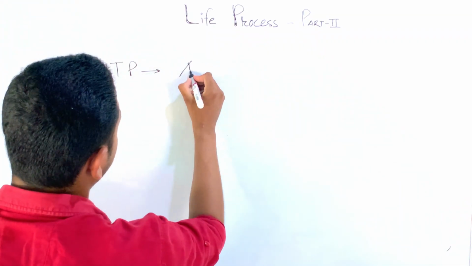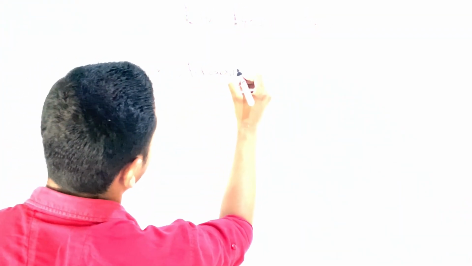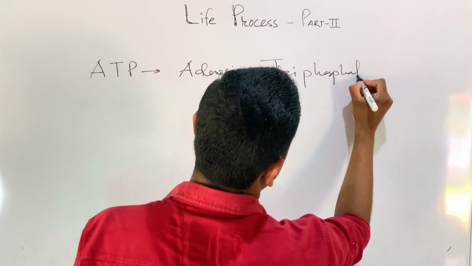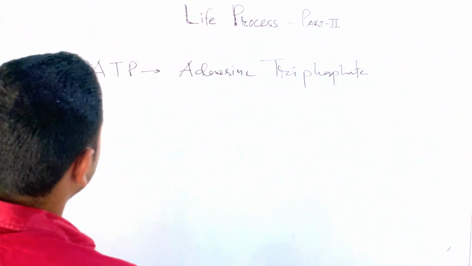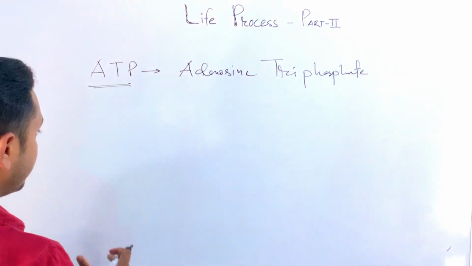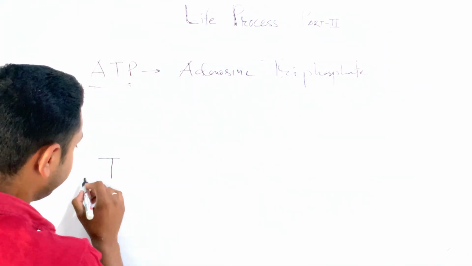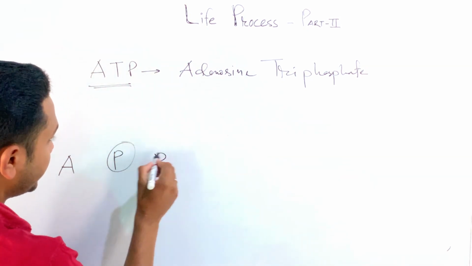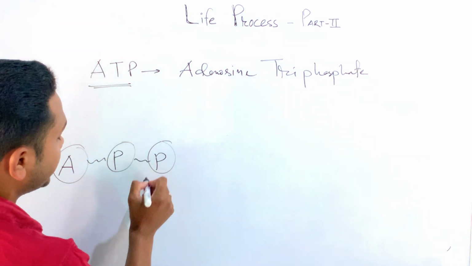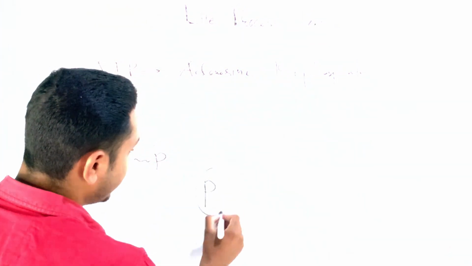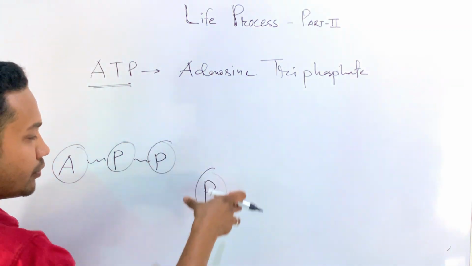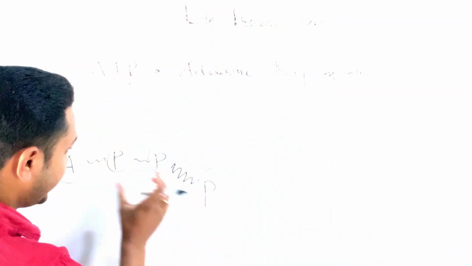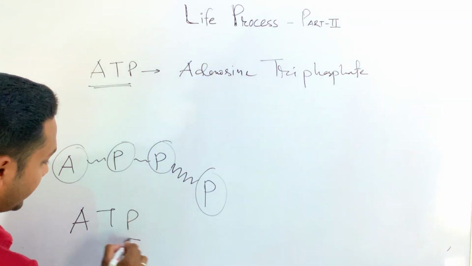ATP means adenosine triphosphate. Adenosine, phosphate. This is the energy currency of our body. So inside our body, what happens? There exists adenosine PP. This is the inbuilt energy in our body. In our body there exists another P, but it is roaming around. Whenever the energy comes into our body, at that time it makes a bond there and it forms what? ATP.